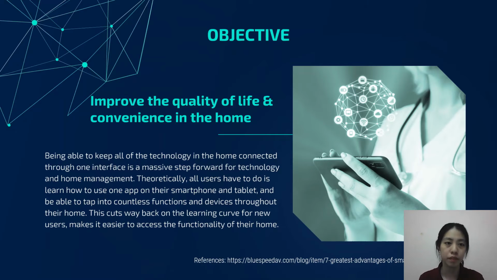And the last objective is to improve the quality of life and convenience in the home. Being able to keep all the technology in the home connected through one interface is a massive step forward for technology and home management. Theoretically, all users have to do is learn how to use one app on their smartphone and tablet, and be able to tap into countless functions and devices throughout their home. This cuts way back on the learning curve for new users, making it easier to assess the functionality of their home.